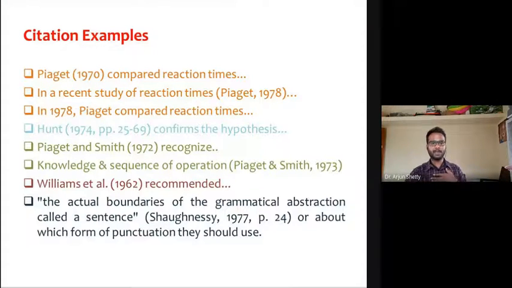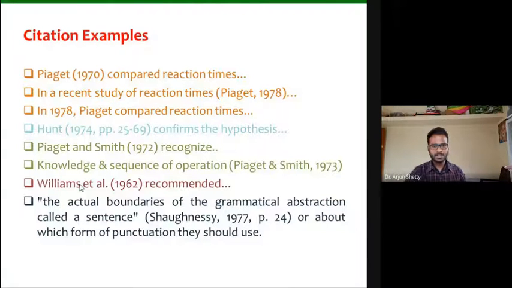For example, my paper is there. Along with me, there are five of you who have worked with me. There you just take the first author, which is me. If I am the first author, just take Shetty. Next, et al. In some other style guides, they take et al. with a dot. So just see, in et al., you are going to see just et al. with a dot, right?